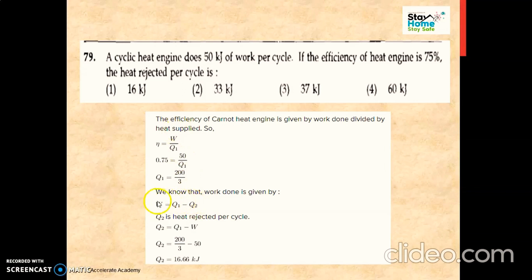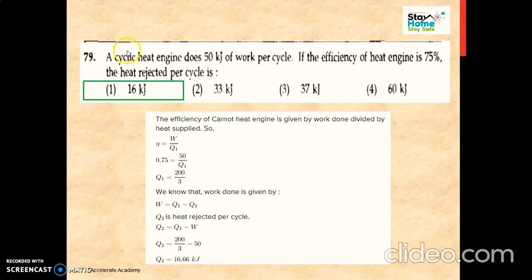So again we have to use our next formula: work done is nothing but the heat supplied minus heat rejected. So by using this formula we can simply calculate the heat rejected per cycle, and our answer comes as 16.66 kilojoule. So by truncating it, we can check the similar answer from the options, and our first option is the correct one, that is 16 kilojoule.